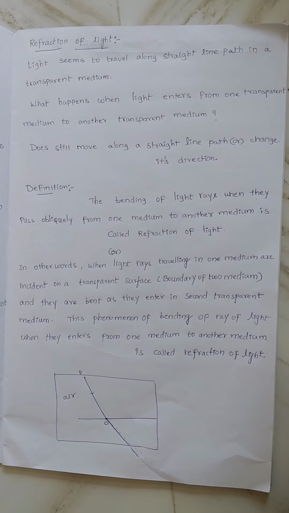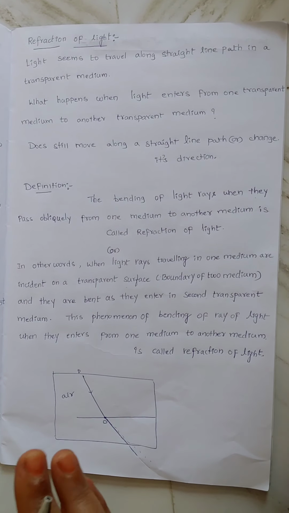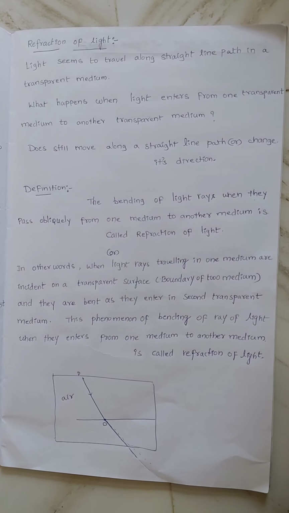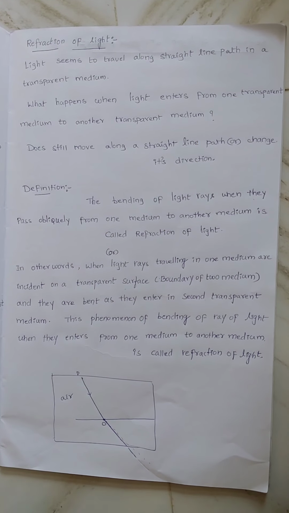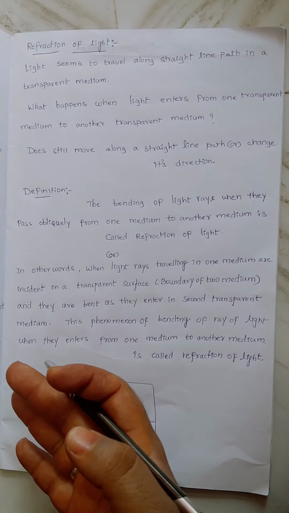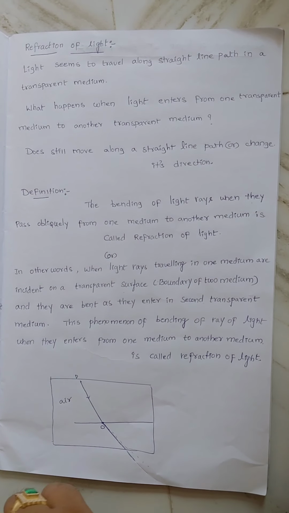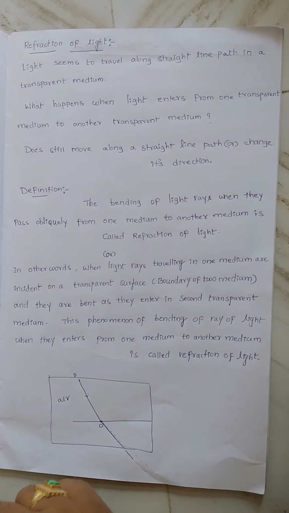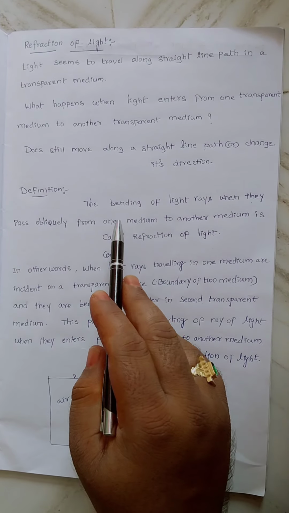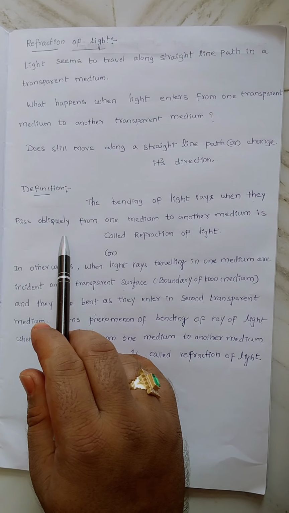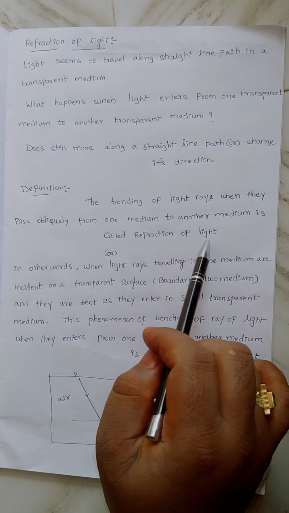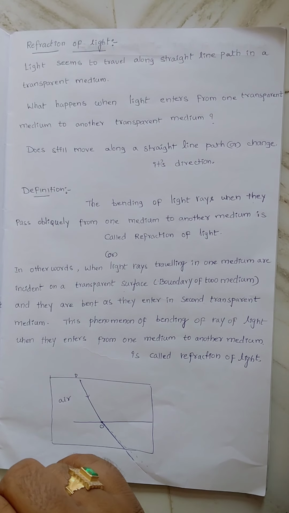When a light ray travels along a straight line in a particular medium, it keeps traveling along a straight line. But when it goes from one transparent medium to another, will any change occur? Does it still move in a straight line or change its direction? That we will see. Now I am going to the definition of refraction of light. The bending of light rays when they pass obliquely from one transparent medium to another transparent medium is called refraction of light. That is a simple definition of refraction of light.